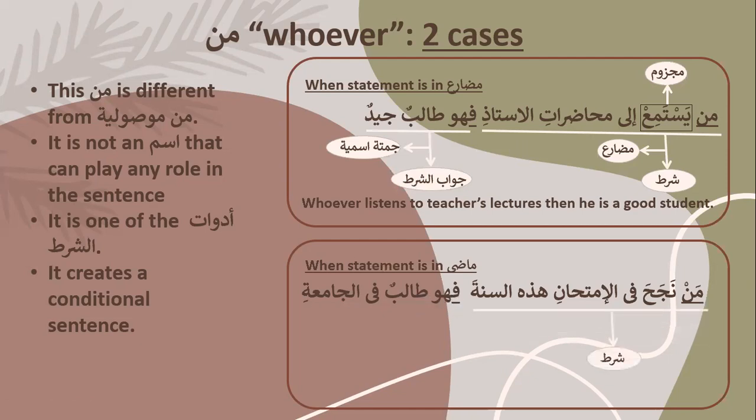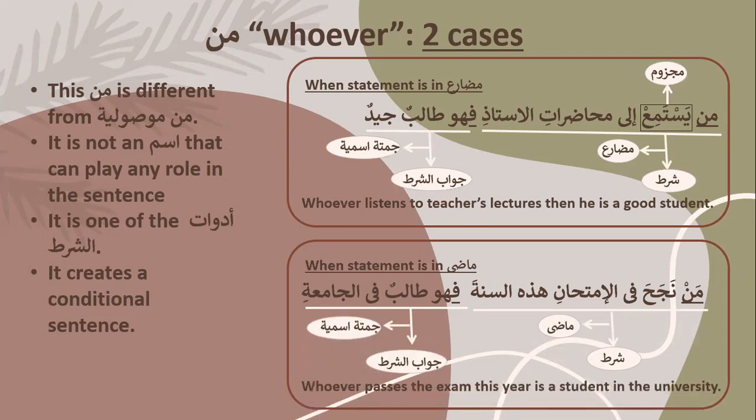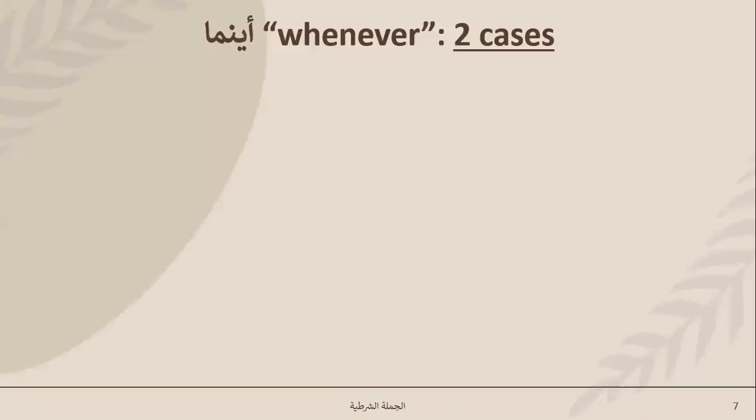So this is, by the way, your shart. من نجح في الامتحان هذه السنة. So whoever succeeds in the exam this year, فهو طالب, and this is, by the way, your Madi. فهو طالب في الجامعة. He is a student in the university. جواب الشرط. That's a جملة اسمية. So whoever passes the exam this year is a student in the university.